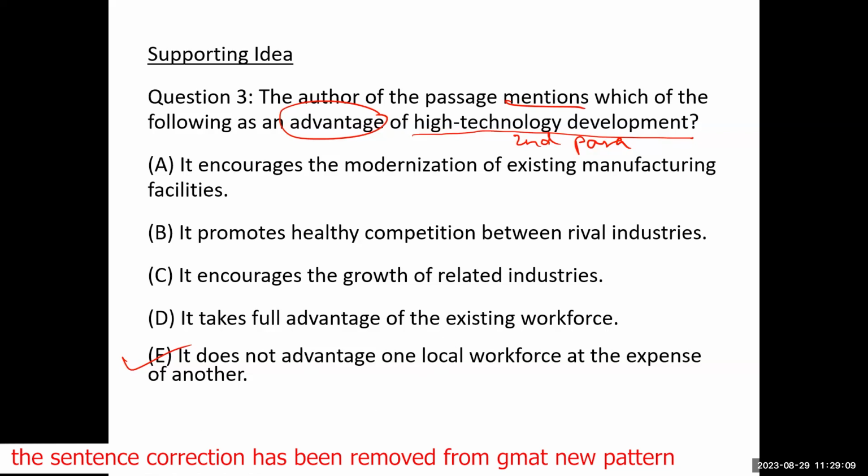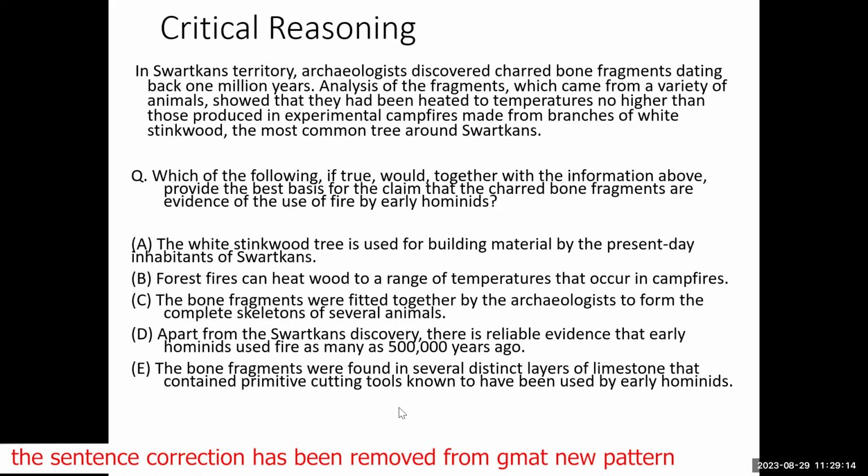And now the third concept that is tested is called critical reasoning. Now, critical reasoning does not have any formula. Critical reasoning is common sense, right? For example, we will try to solve this question and see how we will be able to solve it. In Swatskin territory, archaeologists discovered charred bone fragments dating back 1 million years.